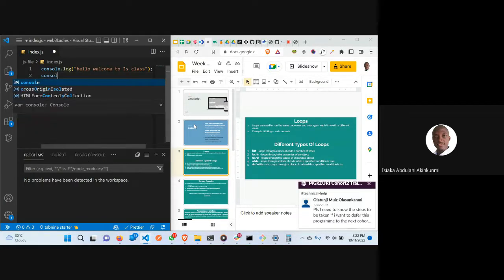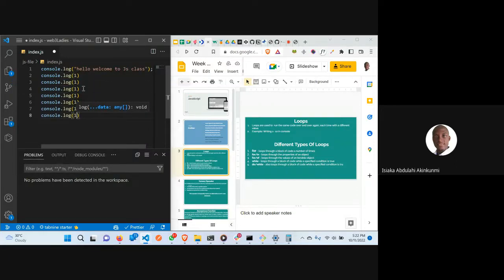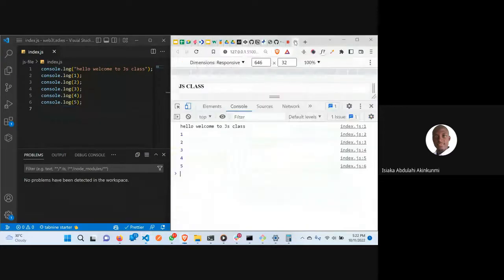So this is one way of writing it: console.log 1. Then I can do this, then start changing it to 2, 3, 4. Let's make it 5 to save our time. So now if I save this and go back here, you can see everything has been shown in the console. You can see that this is a tedious process.